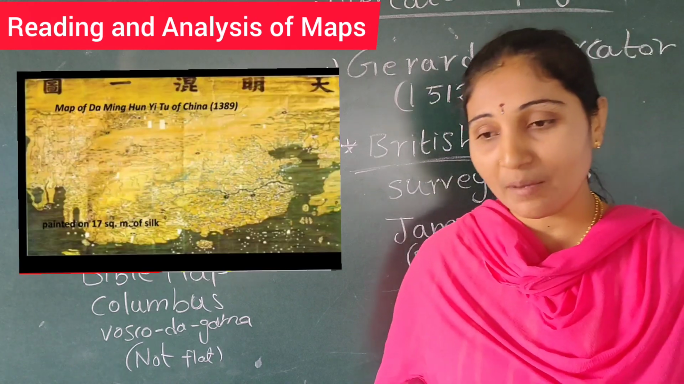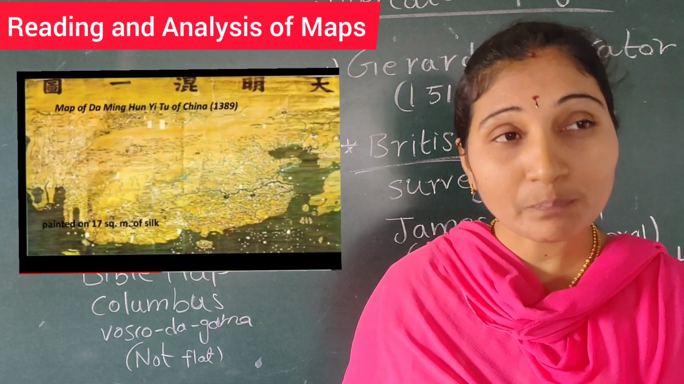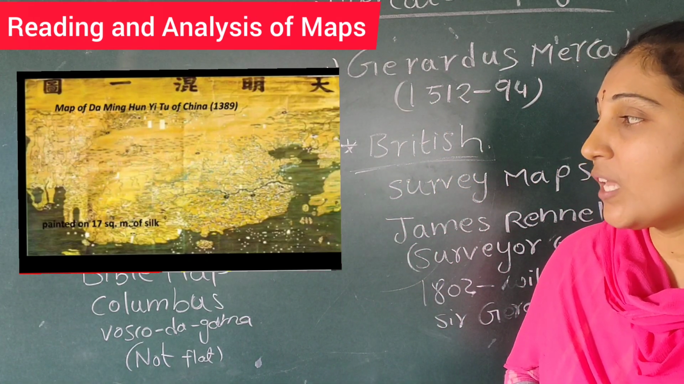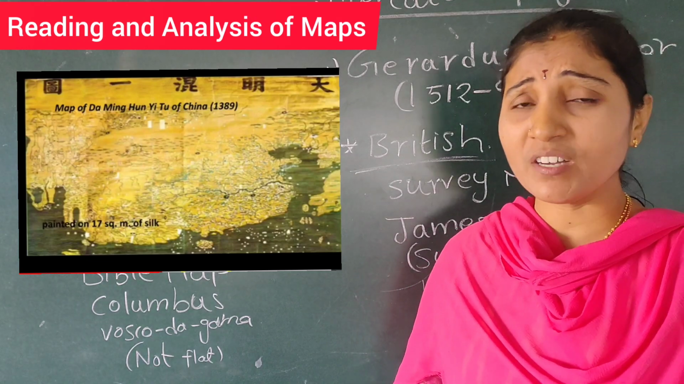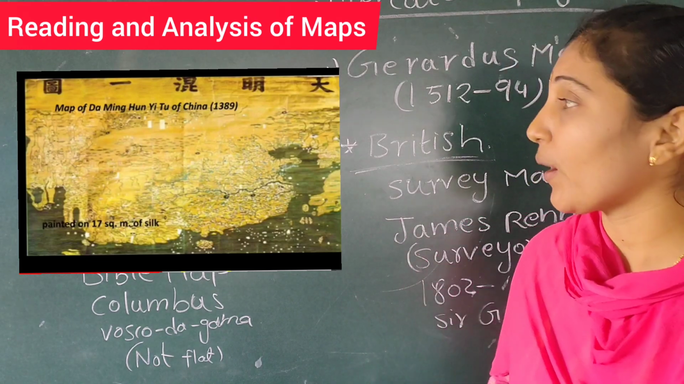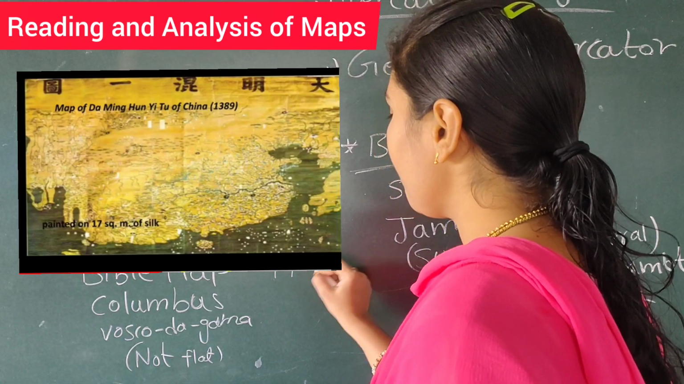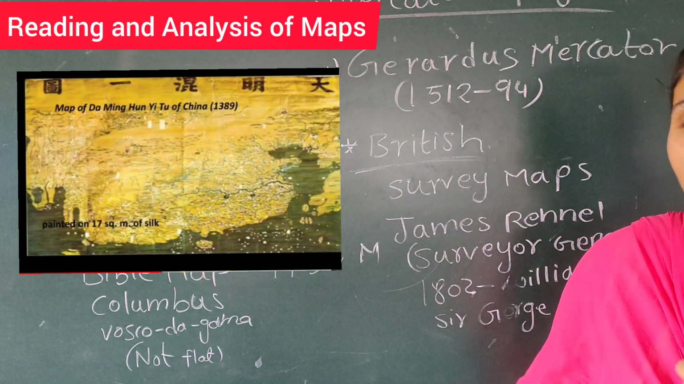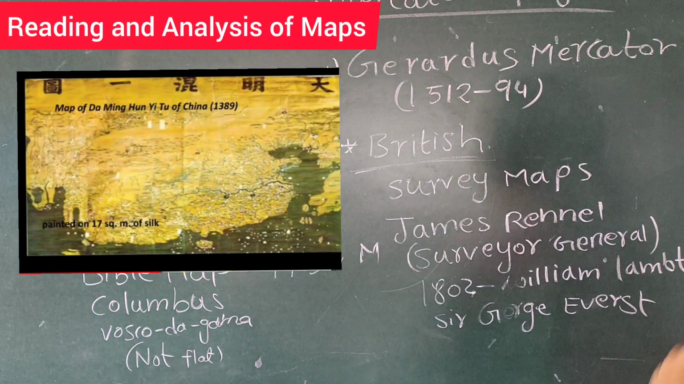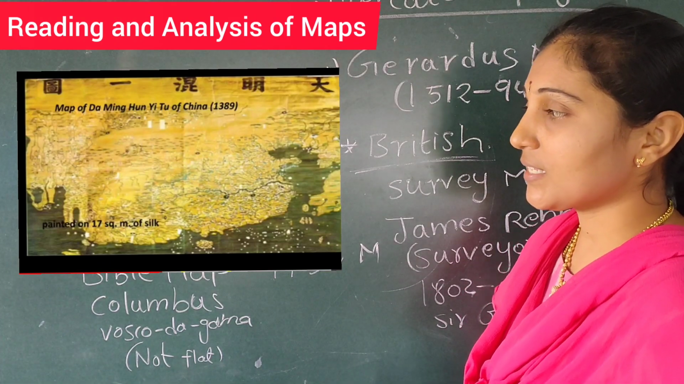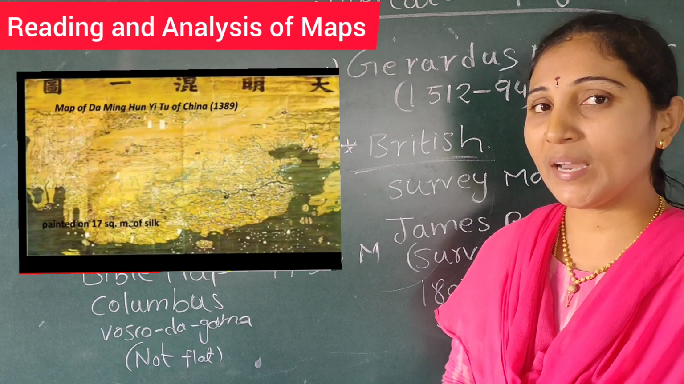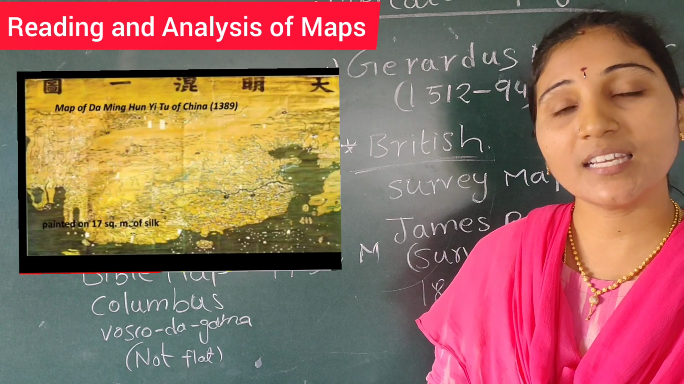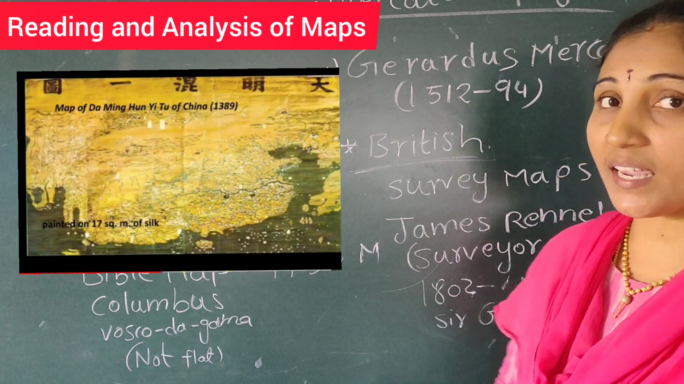Next we will discuss a map made by a Chinese map maker for his emperor. The map maker is Ming Huangqiu. He made the map for the first time on 17 square meters of silk cloth. When you see the map, you can see very clearly a Chinese person. He is Ming Huangqiu, who made the map in the year 1389 Common Era.